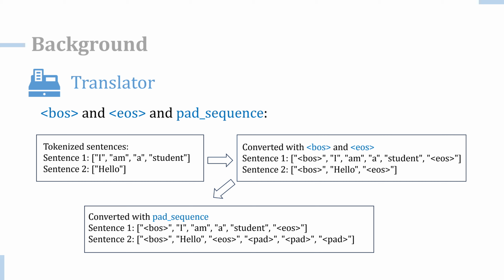Special tokens are essential in sequence modeling tasks, as shown in this example. Since the model can't inherently recognize the beginning and the end of a sentence, we add BOS, the beginning of sentence, and EOS, the end of sentence, tokens to each sentence. In addition, we use pad tokens to align the length of sequences within a batch so that they can be processed in parallel by the model without shape mismatches and unnecessary attention to padding regions.